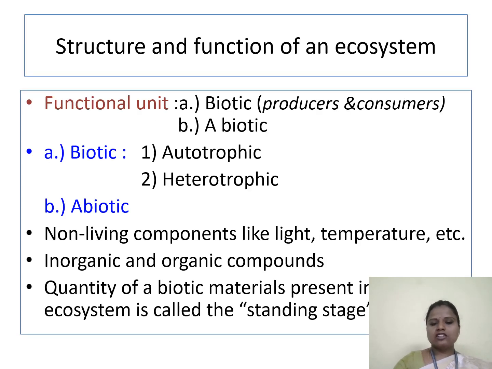Next we see structure and function of an ecosystem. Here the functional unit is divided into two, that is biotic and abiotic. Biotic includes autotrophic and heterotrophic. Abiotic means non-living components like light, temperature, inorganic and organic components.